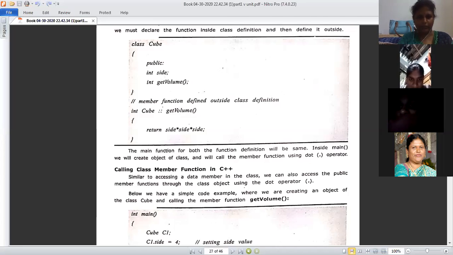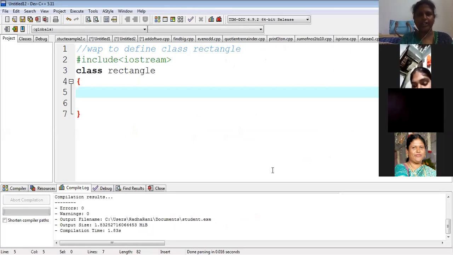We need int side. We don't need volume because it's not a 3D picture, right? We don't need volume, yes, exactly. So what data members are possible? Tell me first.